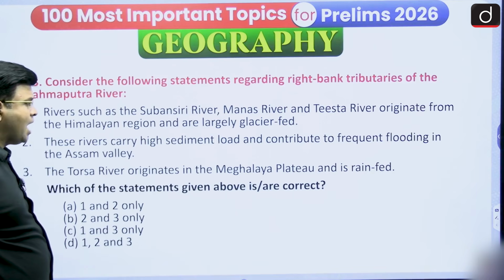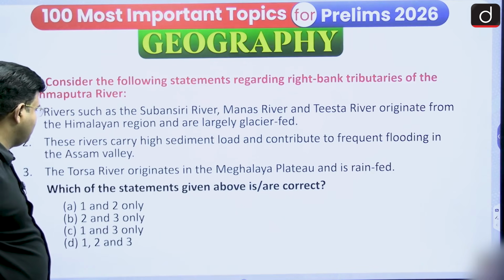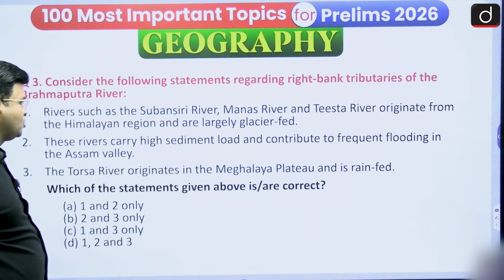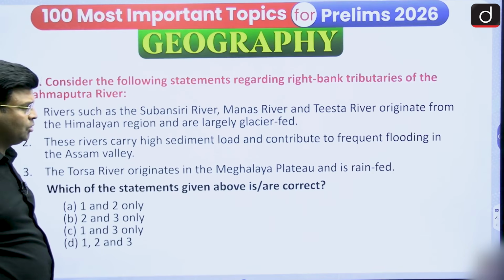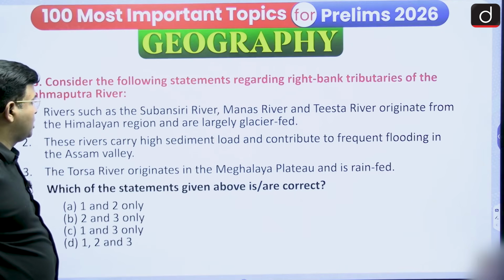These rivers carry high sediment load and contribute to frequent flooding in the Assam Valley. And the Torsa River originates in the Meghalaya Plateau and is rain fed. So you have to see which options are correct regarding that.